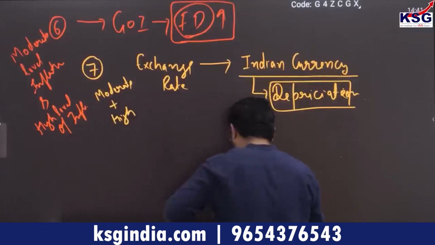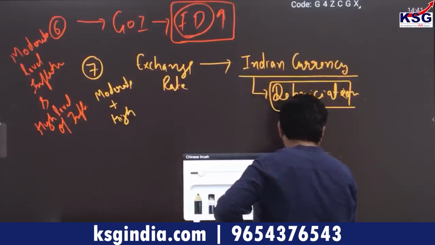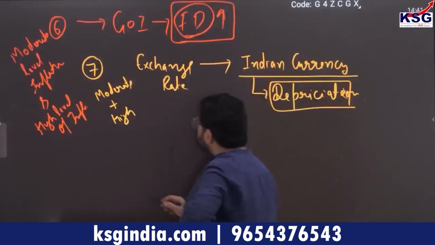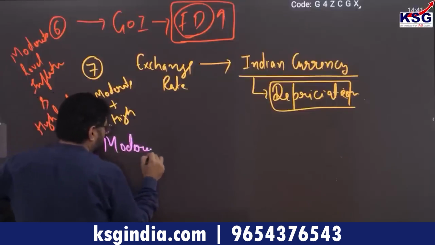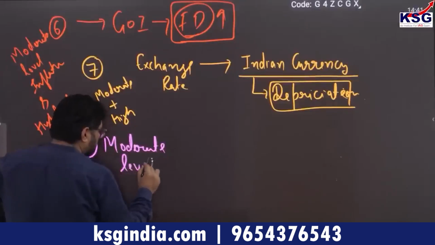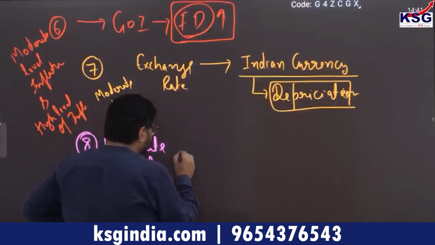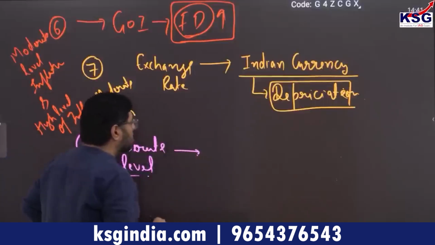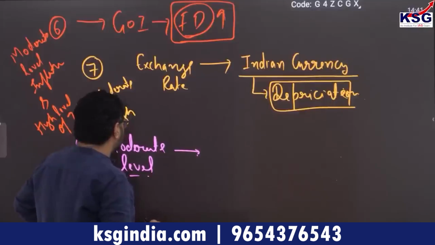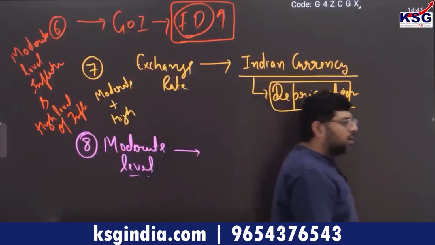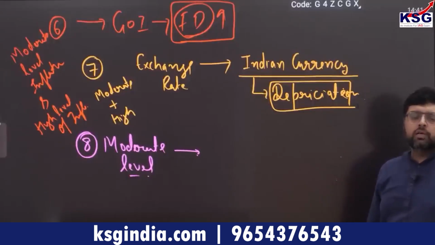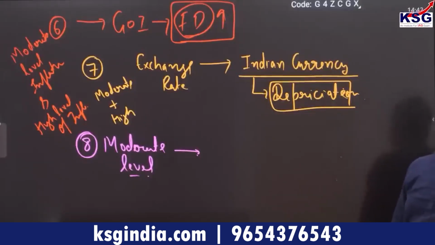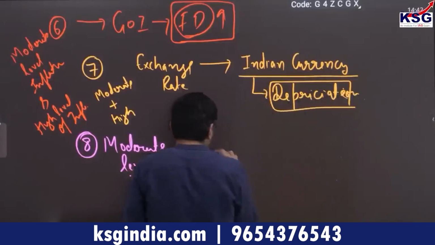Next, if you see, whenever there is a moderate level of inflation, no doubt that moderate level of inflation is responsible for reducing employment generation, or you can say no new employment will be generated at moderate level of inflation.